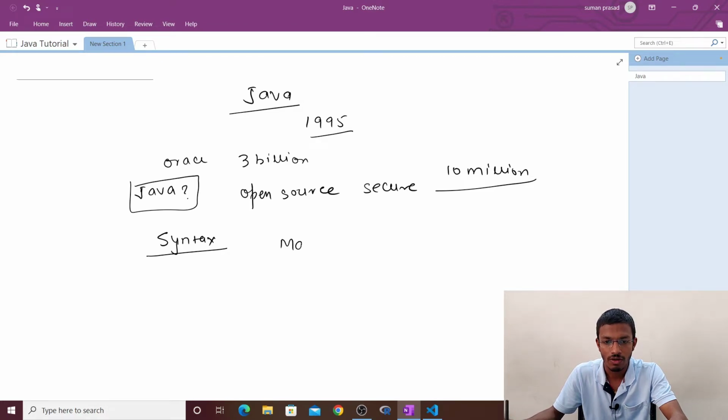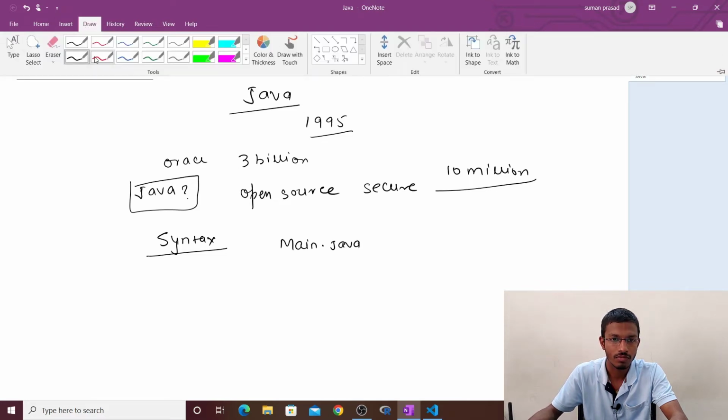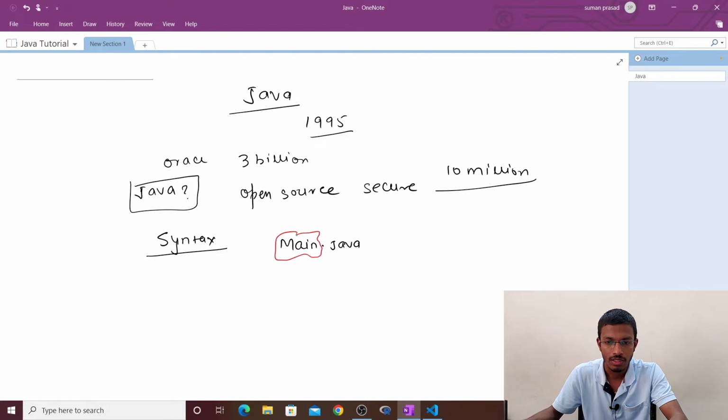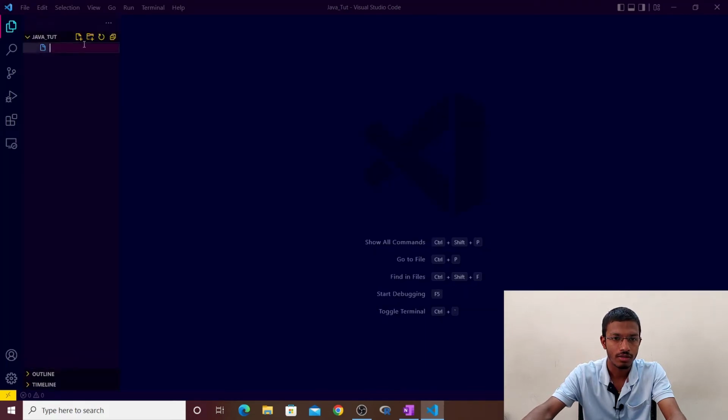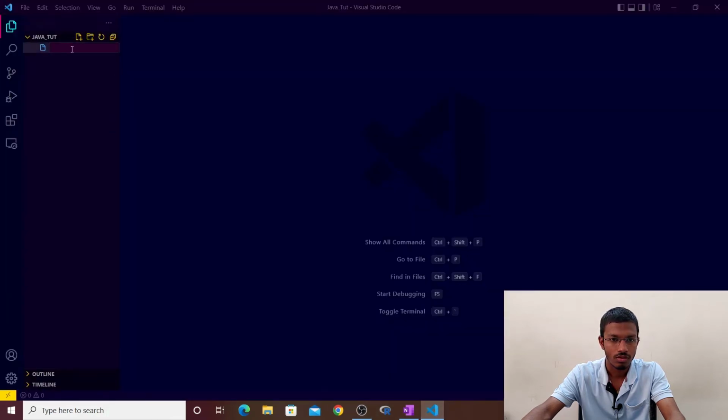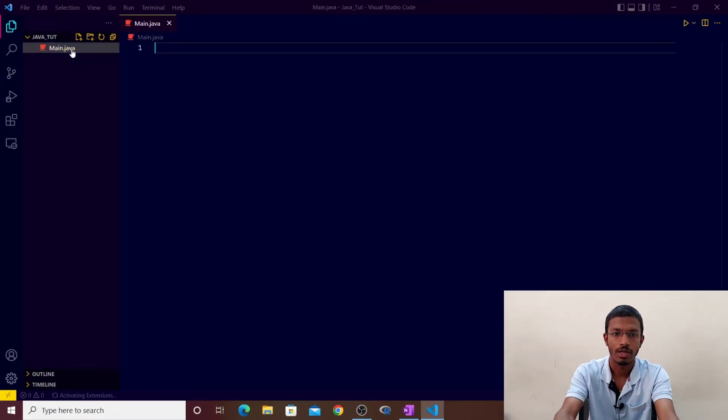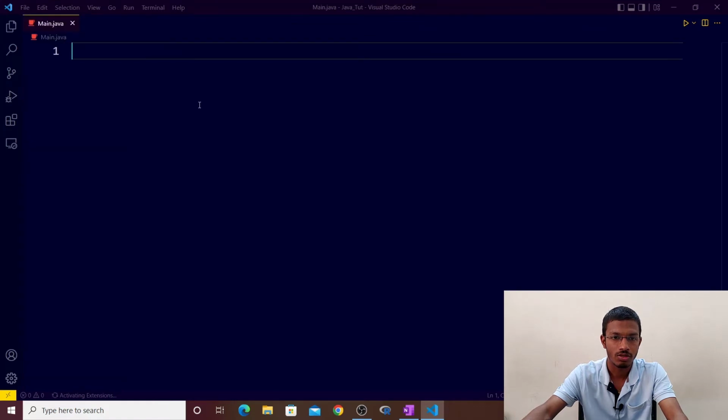Suppose you have a Java file called main.java. Main is your file name, and .java is your extension. I will show you each and everything by code. Let me write some code, like how to create it. Suppose I have a new file which is named main.java. Okay, it's created. I will show you the installation part. This is not rocket science.